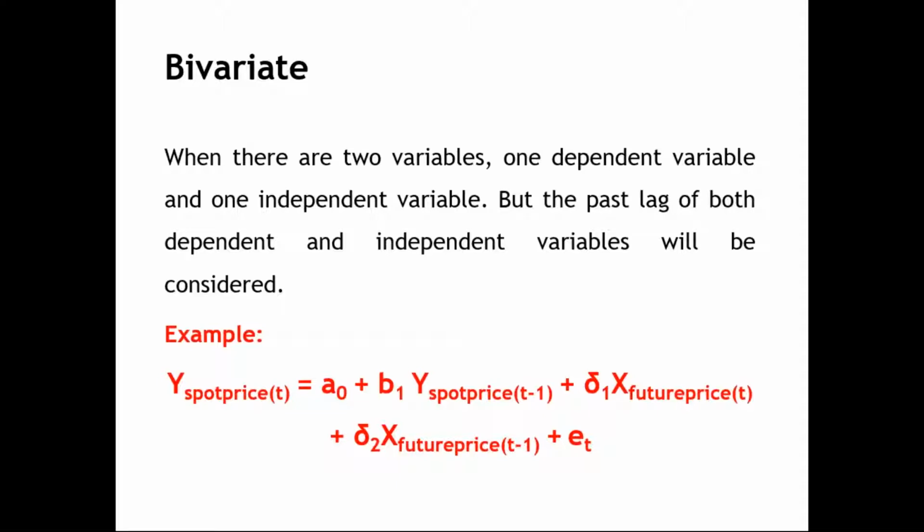If a variable assumes its own lag along with another independent variable, we don't call it multivariate, we call it bivariate. Even future price lagged values can also be considered, there is nothing wrong. But whenever we consider the lag values along with another independent variable, we assume this as a bivariate model, not as a multivariate model.